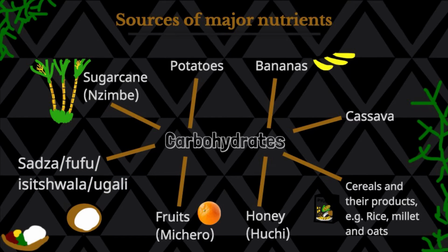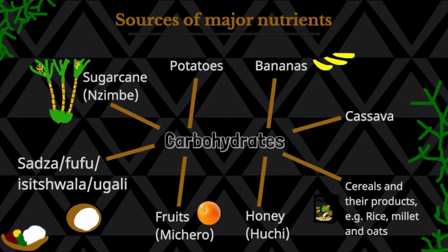Now we're going to look at the sources of major nutrients. To make it interesting, we've put some diagrams, mind maps for each of the nutrients. And since 2022 is Africa's year of nutrition, we've tried to include some African languages there. The first one we're going to look at is sugarcane, which is called nzimbe in Shona. We have potatoes, bananas. You'll find that I didn't put African languages for some of those. I just don't know their translations, but we can go on.